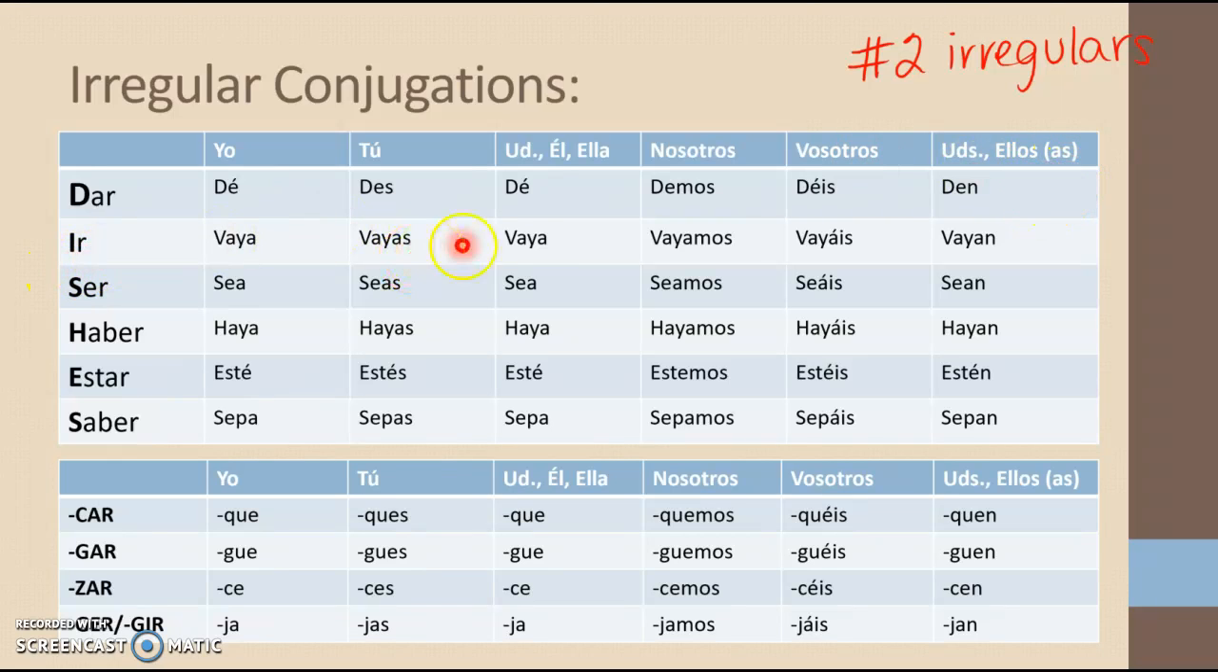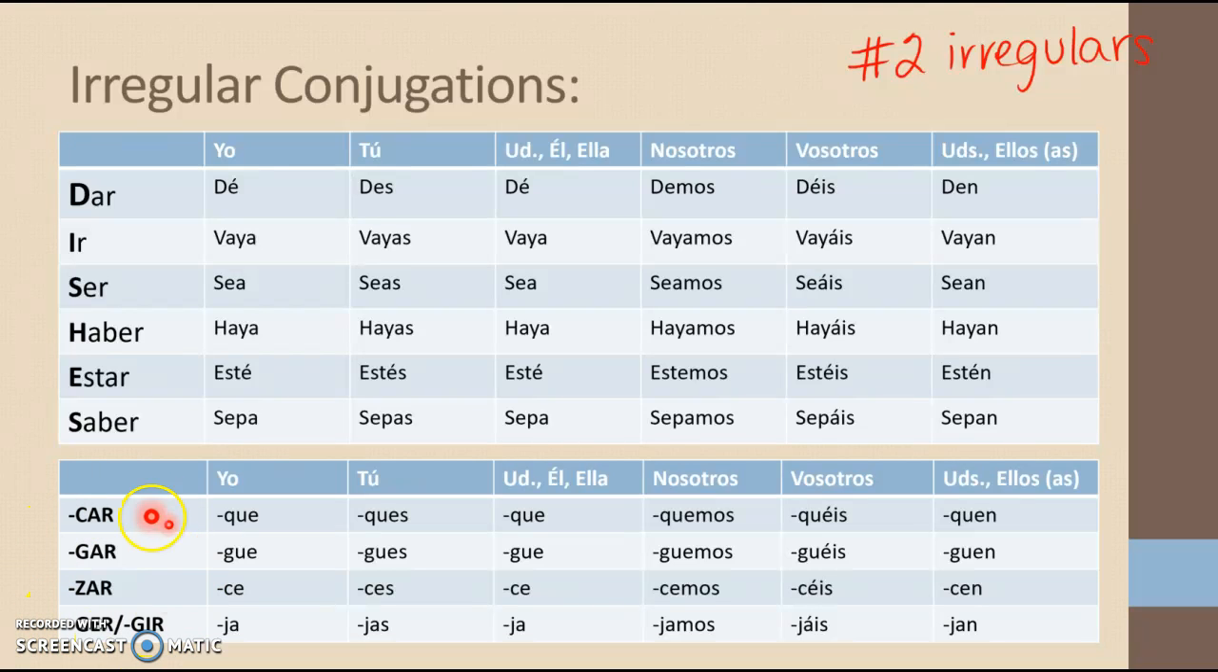Here we've seen vayas, vaya, and vayan. Well, now we have the whole conjugation slew. Vaya, vayas, vaya, vayamos, vayáis, vayan. The same with ser: sea, seas, sea, seamos, seáis, sean. We're adding to the conjugations that we've already learned.